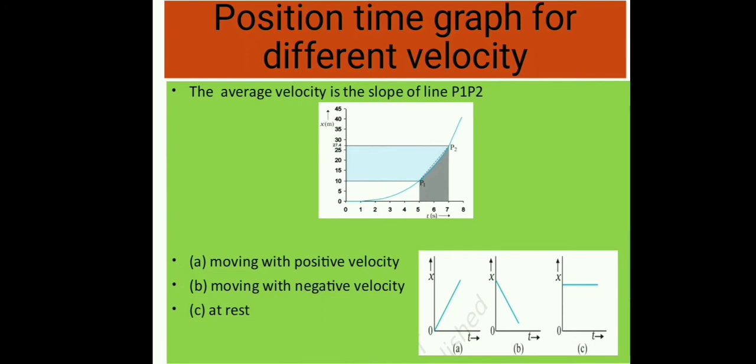So the graph given below represents the position-time graph for a moving object. A represents the positive velocity, B represents the position-time graph for a moving object with negative velocity, and C represents the position-time graph in which the object is at rest.